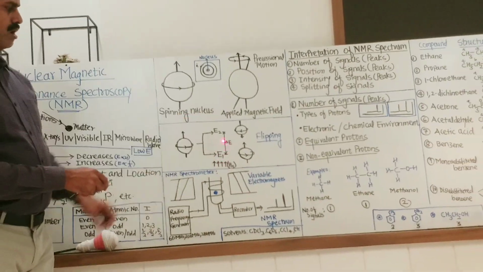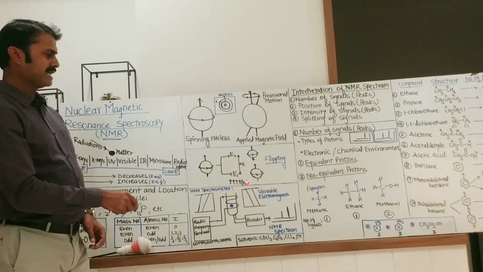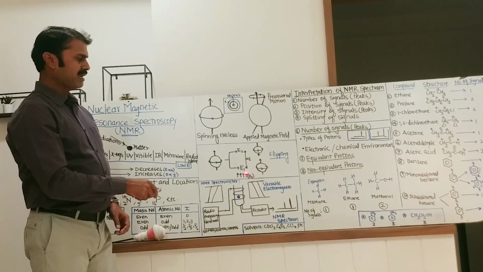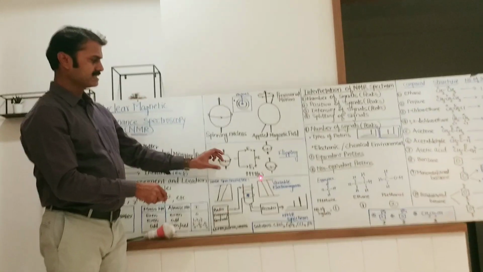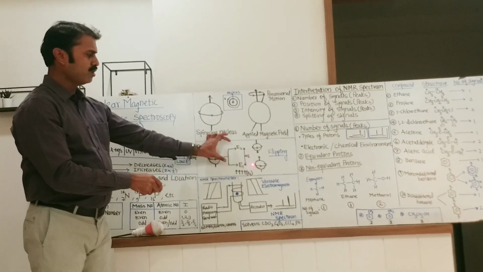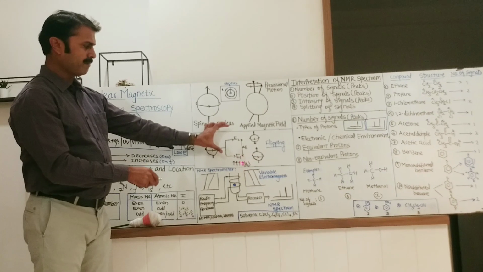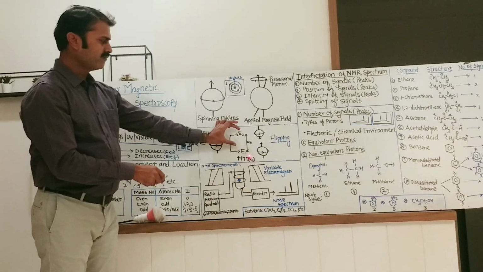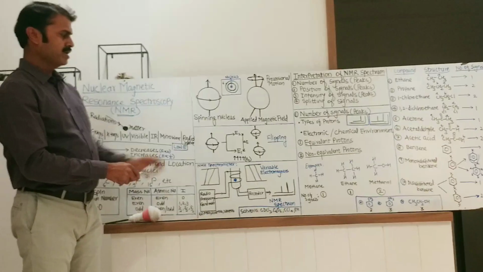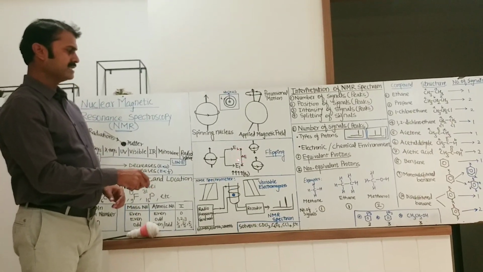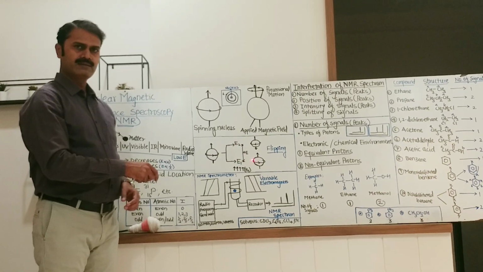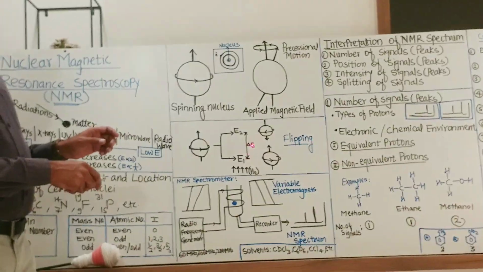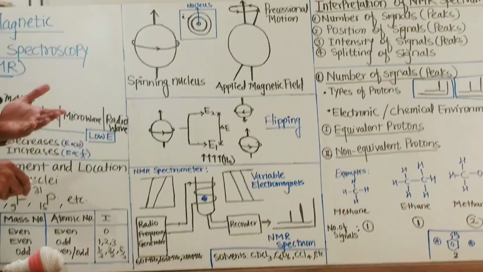The magnitude or value of delta E depends upon the applied field strength. If the applied field strength increases, the value of delta E also increases. If the applied field strength decreases, the value of delta E also decreases. So the energy gap between these two energy levels is very small, and this energy is nearly equal to the energy of radio waves.